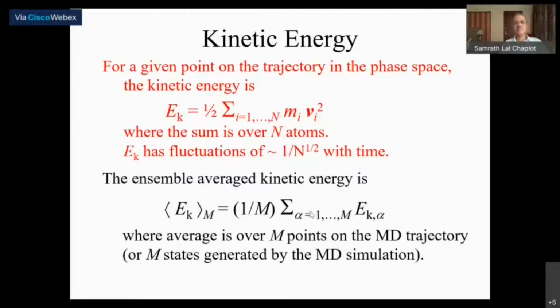There's an ensemble average done, which is essentially a time average of this quantity. If you do a time average, then you average over these fluctuations, and as you already know, this will give you the average kinetic energy, which is the temperature multiplied by the Boltzmann constant and the number of degrees of freedom associated with it. Every degree of freedom has kinetic energy of half kT, so if there are n degrees of freedom, then it is n by 2 kT.